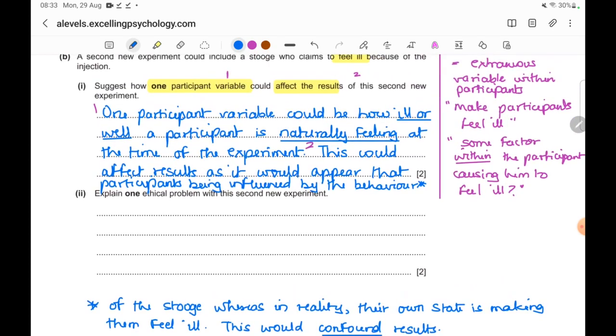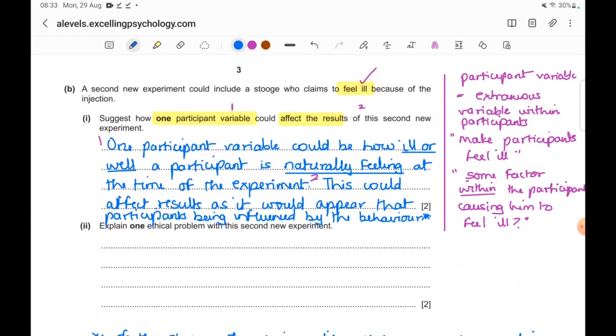Okay, now very quickly let's come to the next question. It's a simpler one. Explain one ethical problem with this second new experiment. Clearly it has to do with illness, and if you've done your ethics well, you know anything with regard to illness always contradicts the ethical guideline of protection from harm. So the answer has to be along those lines. The only suggestion I can give whenever it comes to ethical problems is to make sure you name the ethical guideline. Most students don't name the ethical guideline.